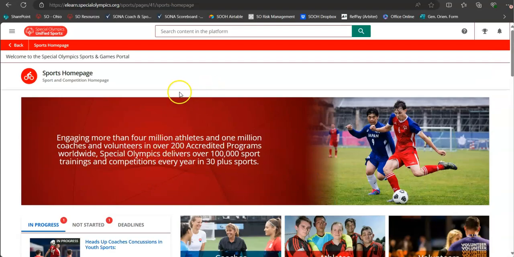But that is the learning portal that we have currently. And it's still being developed, and so there's maybe a few bugs here and there. But if you run into a snag, feel free to send me an email at zcarley, Z-C-A-R-L-E-Y, at SOOH.org. You can also email Debbie Williams at dwilliams, W-I-L-L-I-A-M-S, at SOOH.org, and she can help assist with these issues as well. You can also contact your regional director, and they will be able to assist you as well.